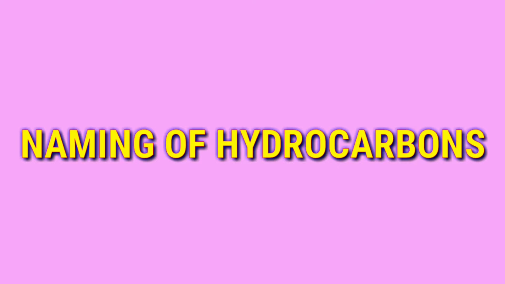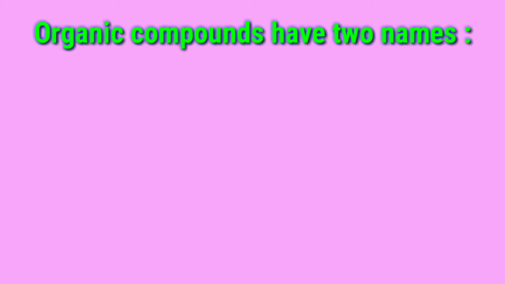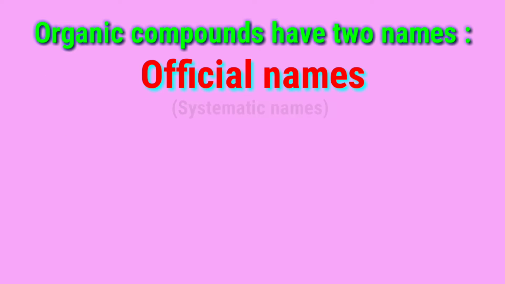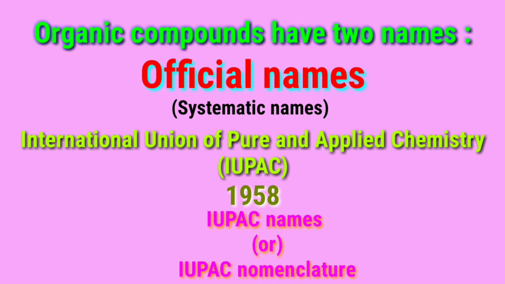Naming of hydrocarbons. Organic compounds have 2 names, common names and official names. The official names, the systematic names of organic compounds, were given by the International Union of Pure and Applied Chemistry in 1958. So they are called IUPAC names or IUPAC nomenclature.